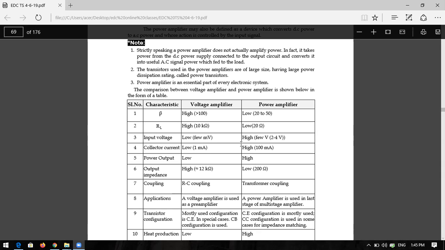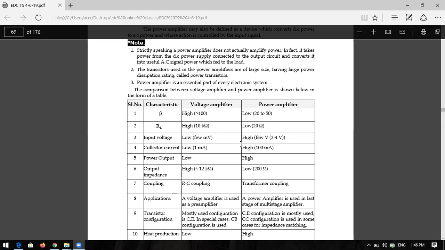Because of this, what will happen? In the power amplifier, you need to have a large amount of power. So you have to make the load low resistance, so that it will absorb less power and deliver more and more energy. Whereas in the case of the voltage amplifier, you should make the resistance very high, because the voltage amplification is less compared to the power amplifier. Resistance more means power absorption is also more. So RL is the load resistance. Load resistance is more in the voltage amplifier, and less in the power amplifier.